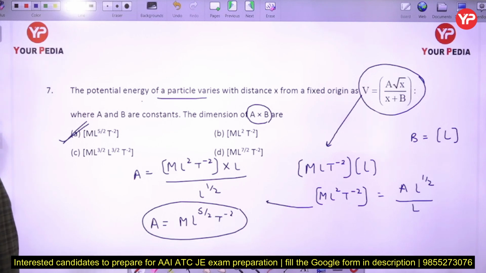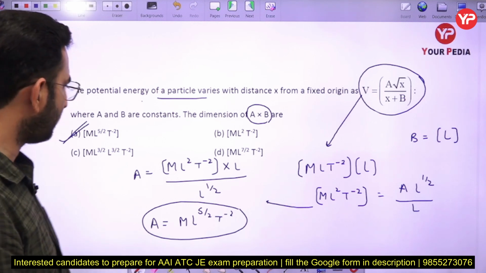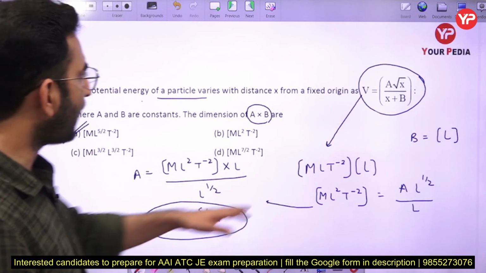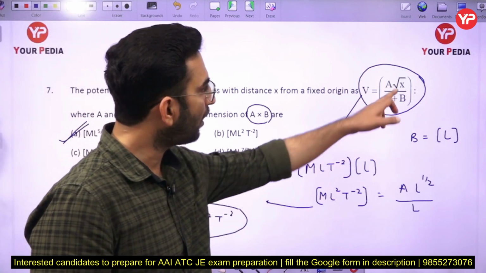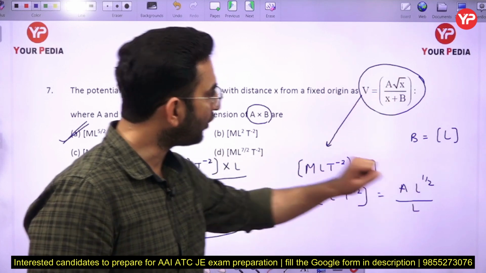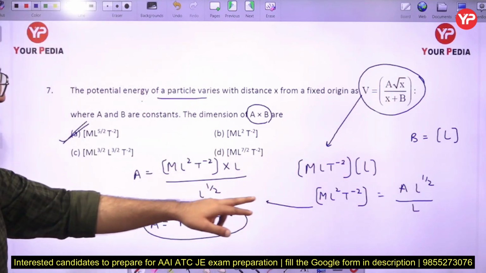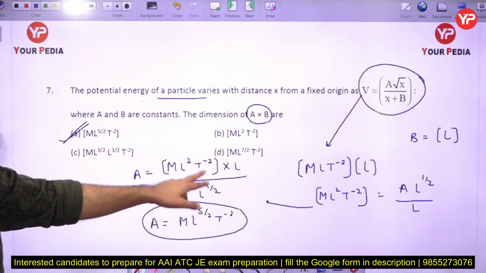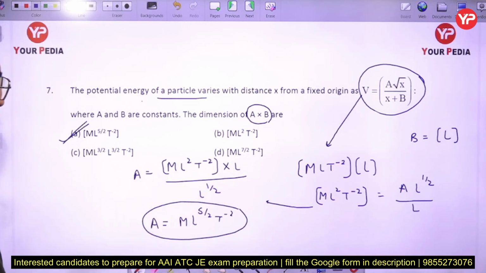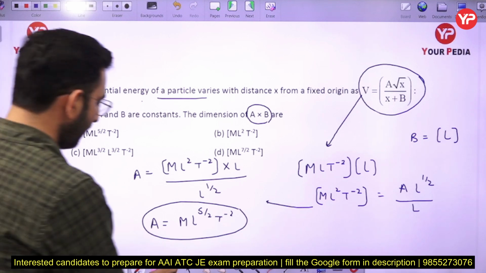Again, the question is very simple here. Now the next part. Option number A is basically the correct one here. Just wait a minute, let me re-verify it once. Here we have the potential energy ML^2T^-2, A under root of L here, and in the denominator we have L here. Yes, option number A is going to be the correct answer only here. Oh sorry, A is the correct one.